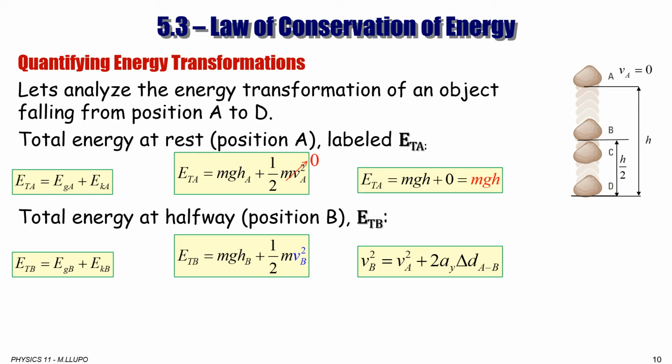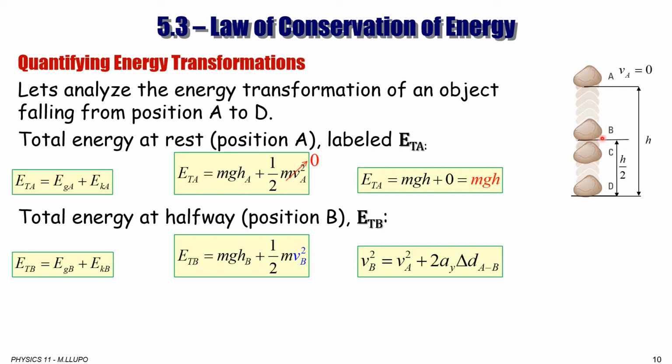So vb square is equal to va square plus 2ay delta d ab. Now, ay is g, and the displacement from A to B is another half.